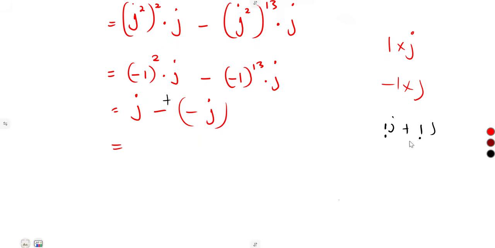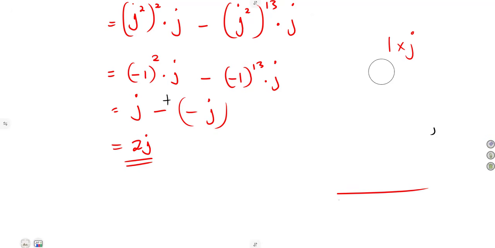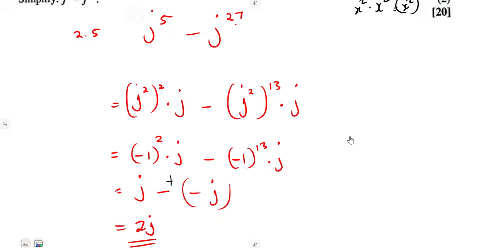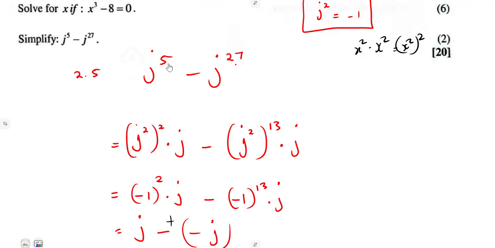You add 1 plus 1, which is 2. So this is going to give us 2j or j2. Just like that, you can add them. They are now like terms. But previously, we could not subtract because they are not like terms, because of different what? Powers.